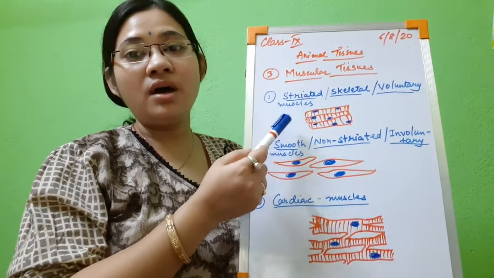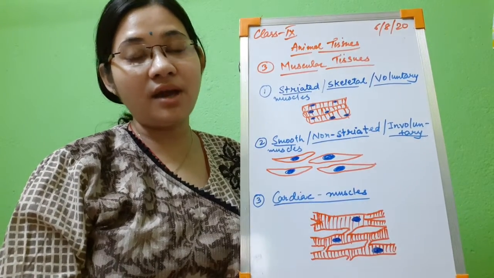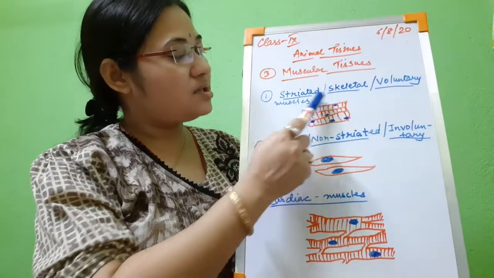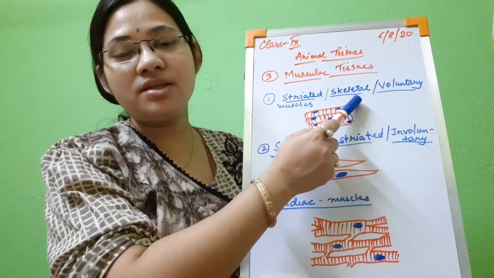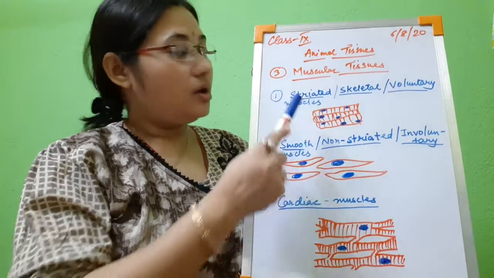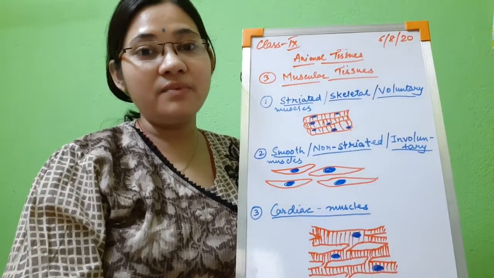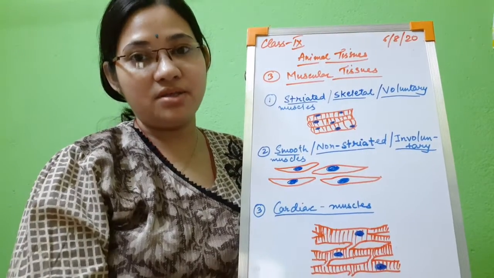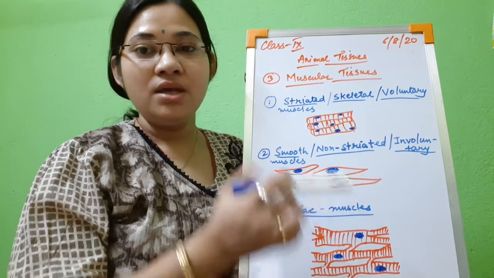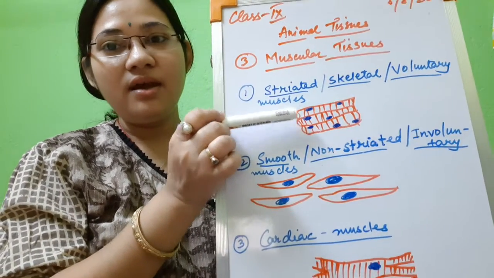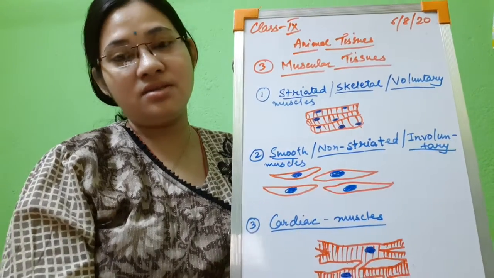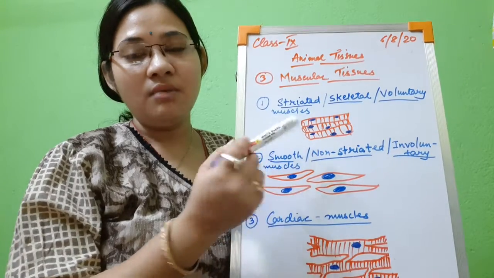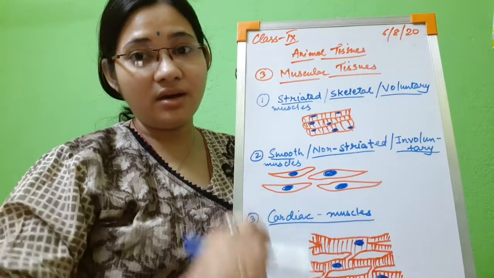Now muscular tissues are of three types. Let us see what are the three types of muscular tissues. The first type, they are known as striated muscles, skeletal muscles or voluntary muscles. Now striated muscles means the muscles which have striations. Striations means the dark and light bands. So these bands are present in the cells and it gives a characteristic appearance to these cells, or tissues. That is why they are called striated muscles. That means muscles which have light and dark bands.